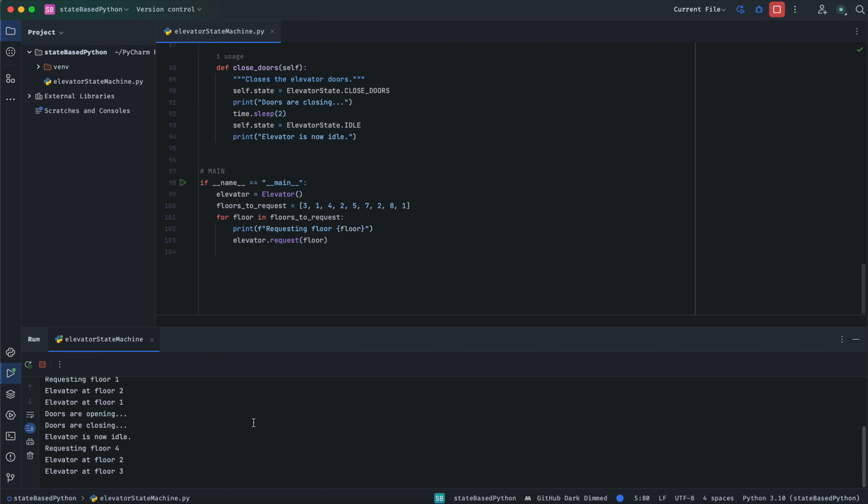Requesting floor 4. It just prints out the floors so you can see the transitions between where the request came from and what floor the elevator is on. About halfway through.